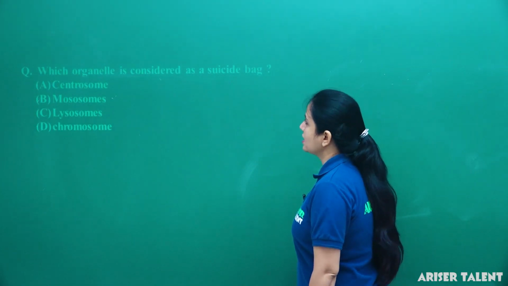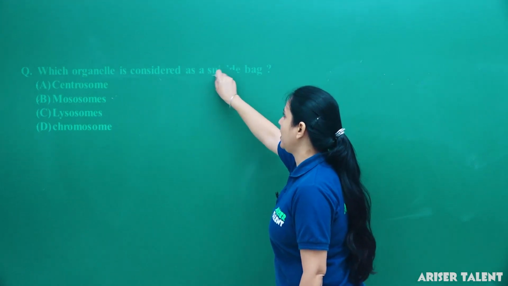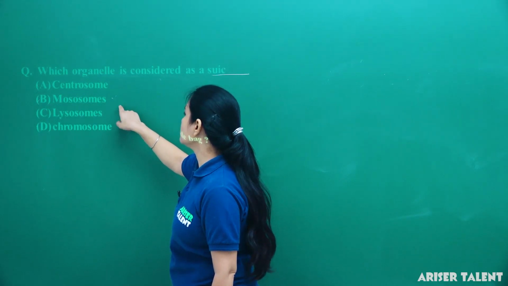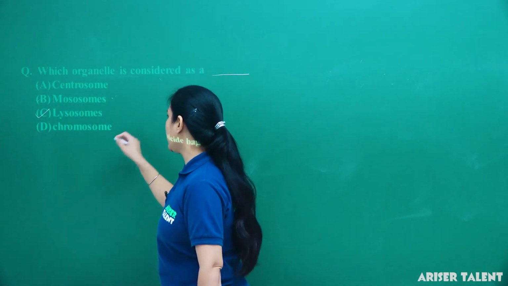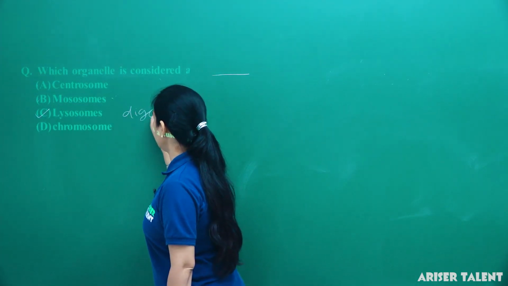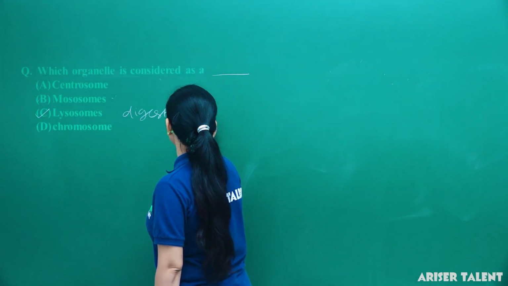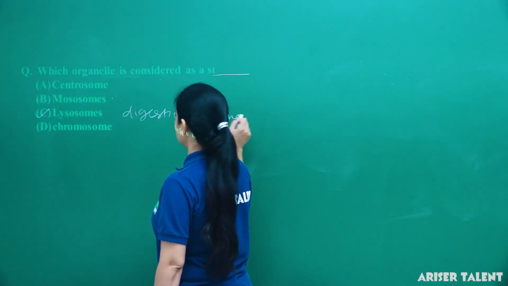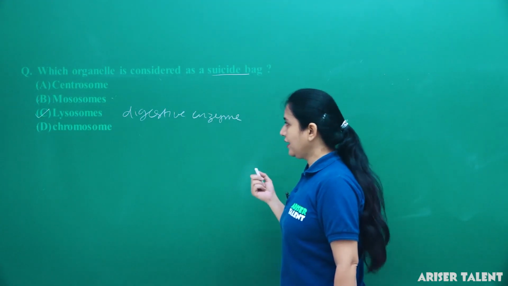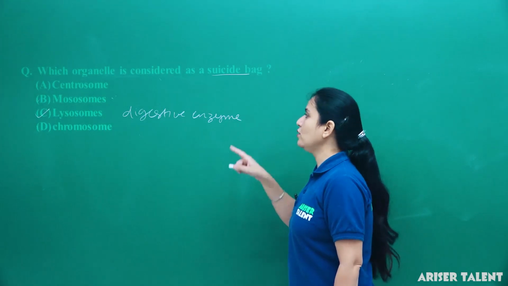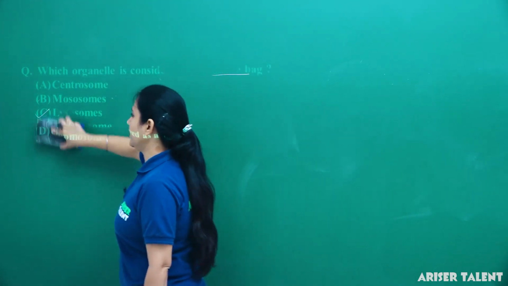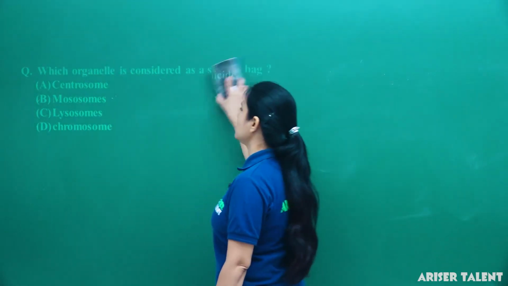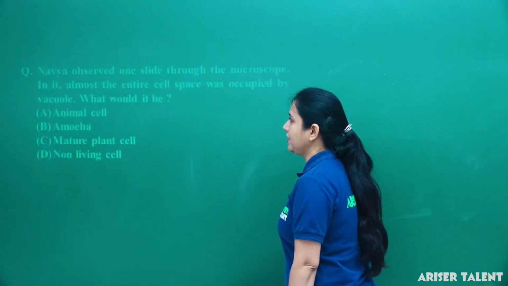Which organelle is considered as a suicide bag? Centrosome? No. Mesosomes? No. Lysosome? Yes. Why? Because they have digestive enzymes. They release digestive enzymes which digest the poisonous material present in the cell, and they are also known as suicidal bag. Why? Because they contain digestive enzymes. So option C, lysosomes, is the correct answer.